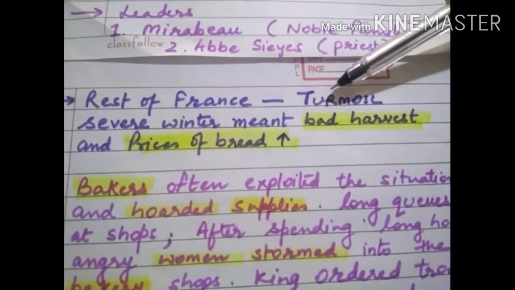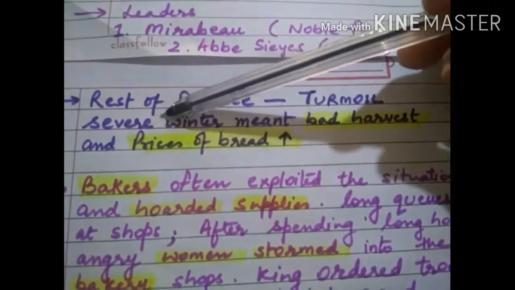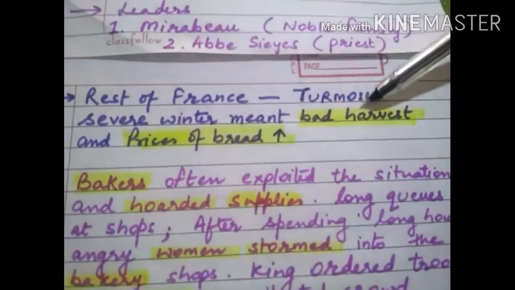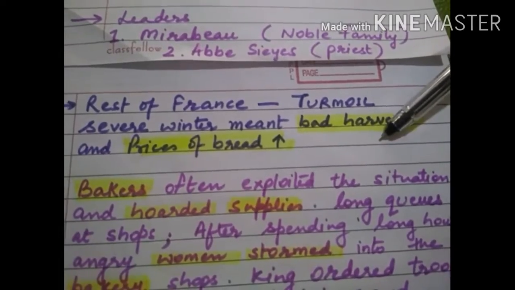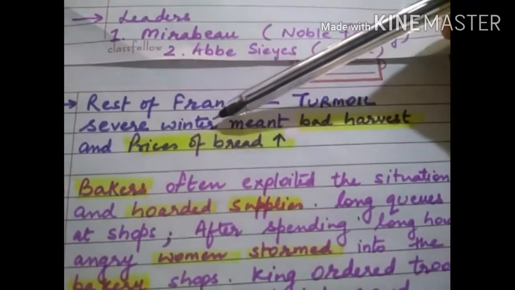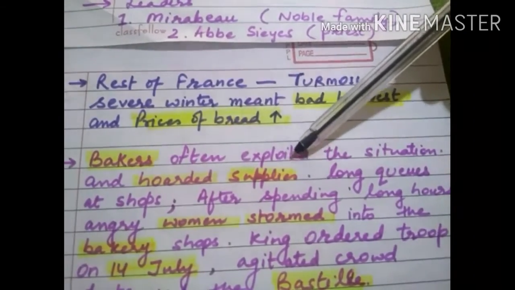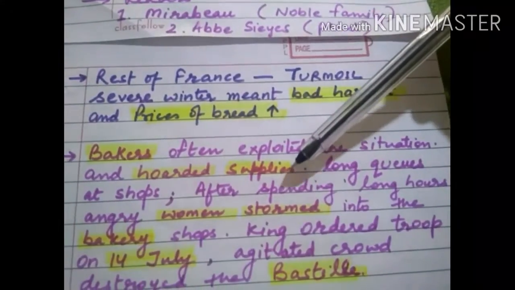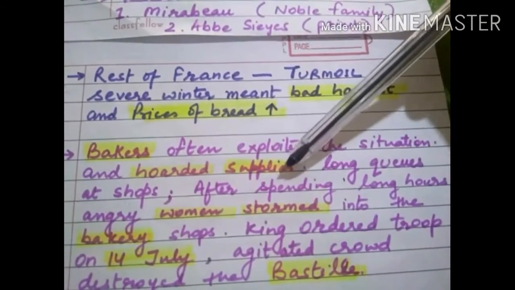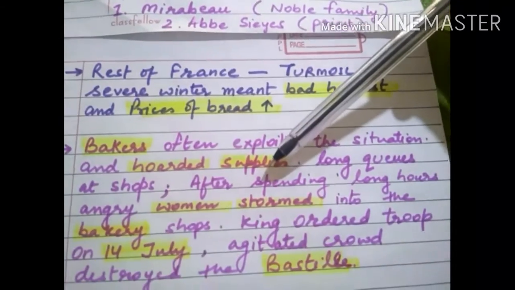While the National Assembly was busy making the French Constitution, the rest of France was in turmoil. There was a great disturbance in France due to the severe winters. Because severe winters means bad harvest. Bad harvest means again food shortage. Food shortage means again an increase in the prices of bread. Normally this situation was exploited by the bakers. They hoarded supplies. वो इस चीज़ का इंतज़ार करते थे कि कब प्राइसेस इंक्रीज़ हों और वो बाद में सेल करेंगे इन ऑर्डर टू इंक्रीज देयर प्रॉफिट्स.